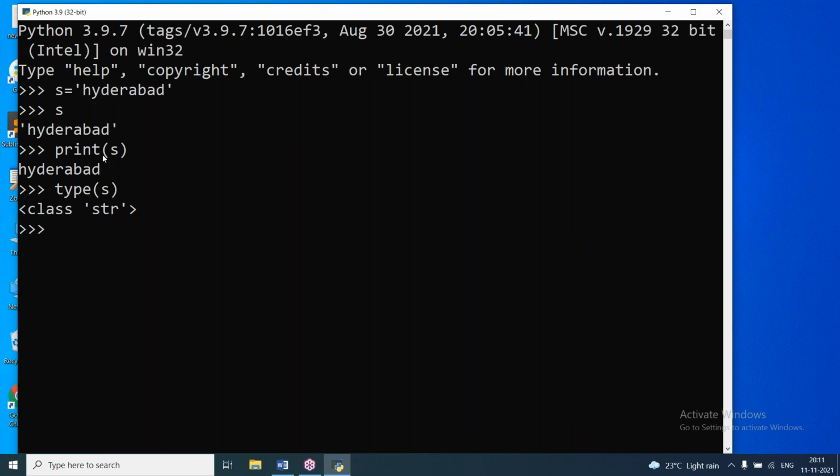Whenever you want to do operations, we can use functions like accepting the values, displaying the values and displaying the result on the screen. All these we can do.